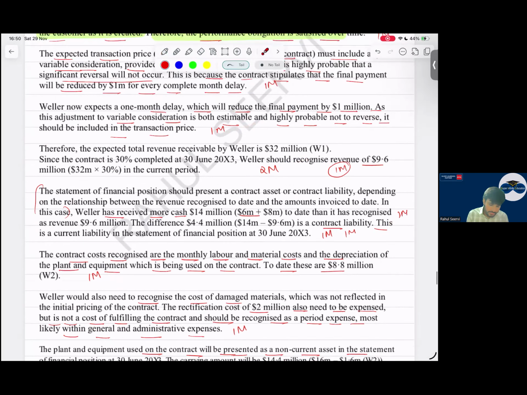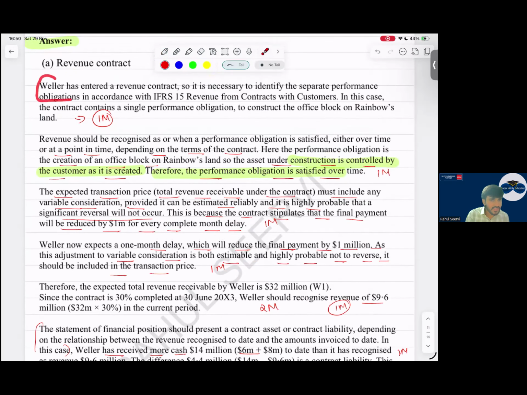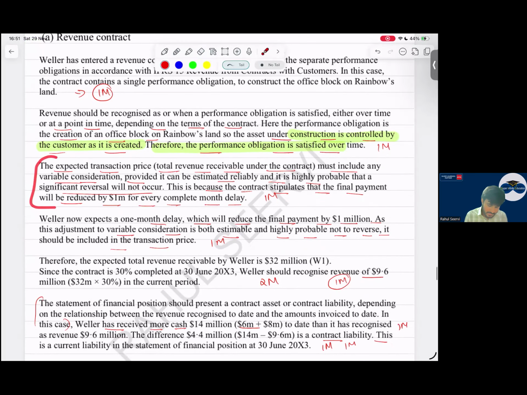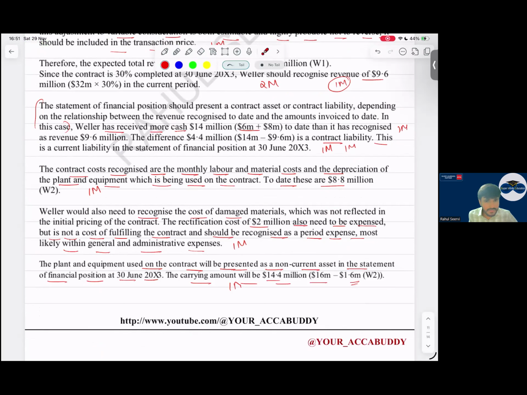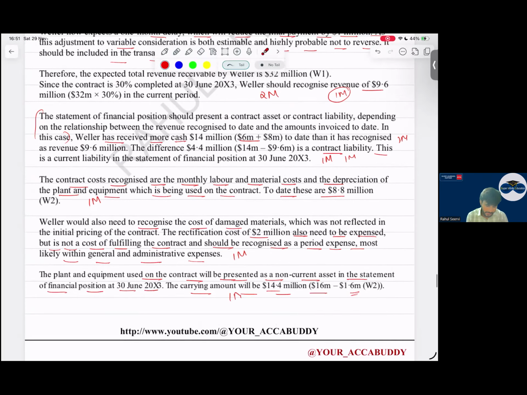I mentioned, do not waste your time writing this. As mentioned, it is a single performance obligation. Then revenue should be recognized over the period or at a point in time. In the given case, we recognize over the period as we are constructing. It creates an asset for the company, as the control of the land is with R. Then mention transaction price. It will include all these points. So with this, the first part is done. 12 marks, very easy, sir. So the first requirement is done.